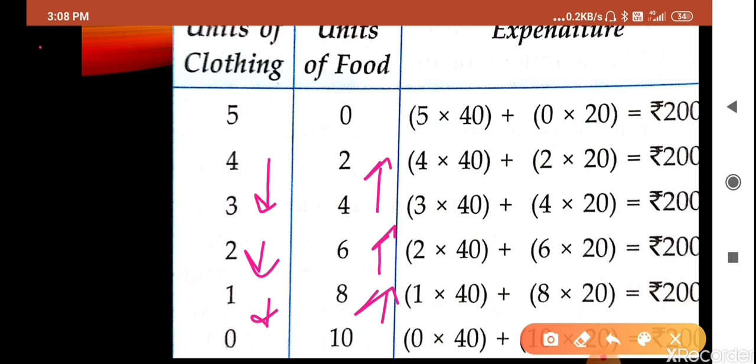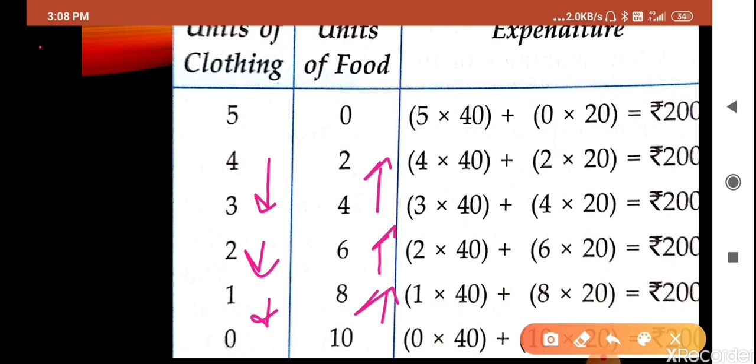When we discussed MRS, it was delta Y upon delta X, the change in commodity Y and the ratio of change in commodity X. Here we can see that as we decrease commodity X, the consumption of commodity Y increases. And if we decrease the consumption of commodity Y, then the consumption of commodity X will increase.